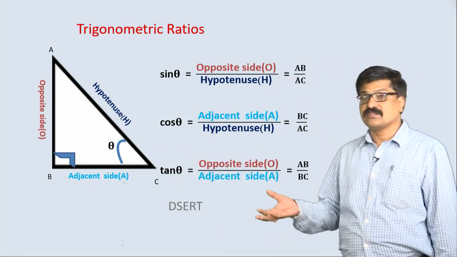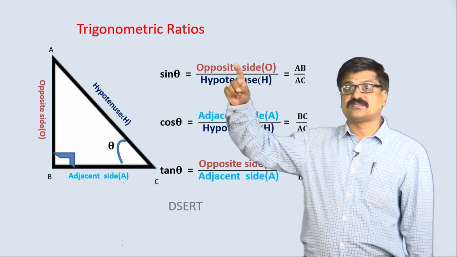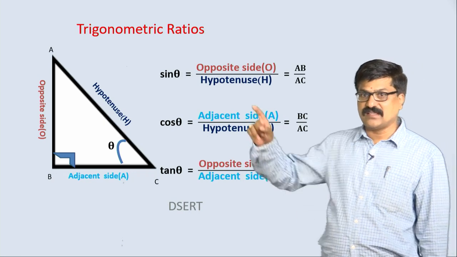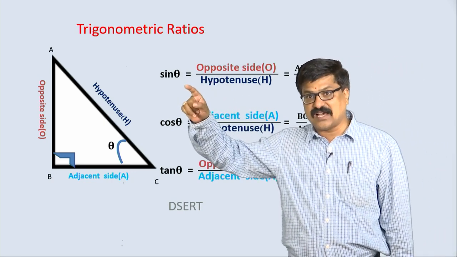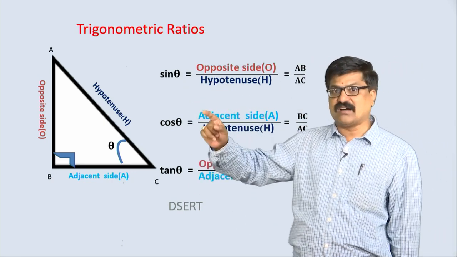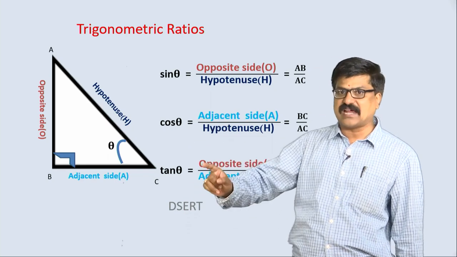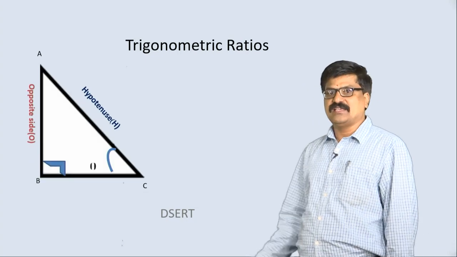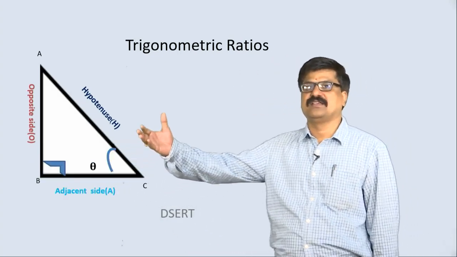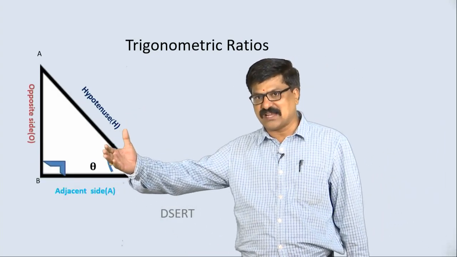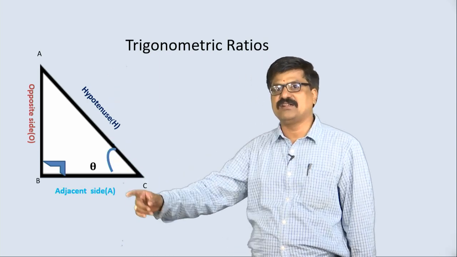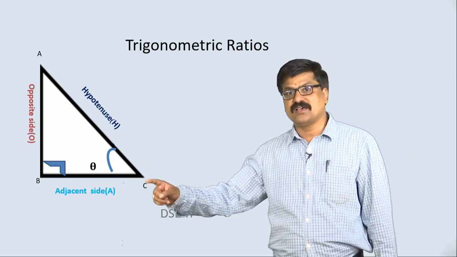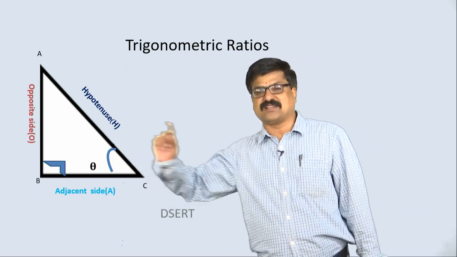Similarly, we get 3 more trigonometric ratios, that is sin theta reciprocal, cos theta reciprocal and tan theta reciprocal. Let us take one by one. Here again is the same right angle triangle ABC, and we have named these 3 sides with respect to angle C, that is theta.